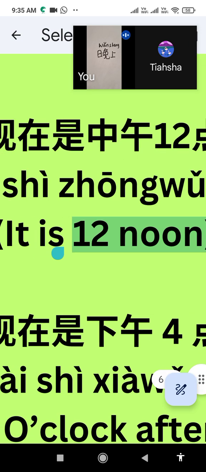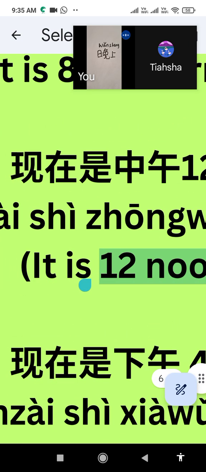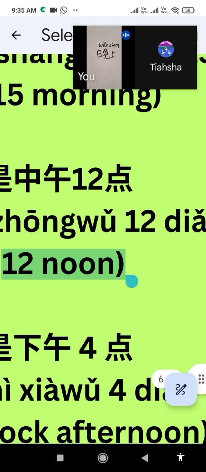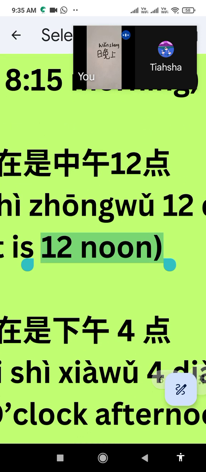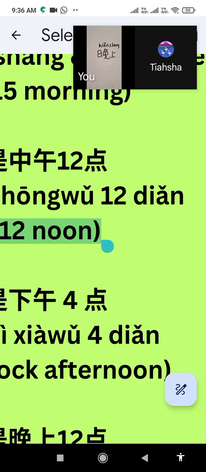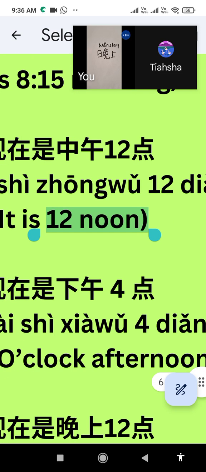But this Shang, you see here, is actually 12 noon. In the second phrase, Zhong Wu is not Zhong Shang. Zhao Shang is morning, but Zhong Shang is not that. Zhong Wu is actually called 12 noon. That is noon time, which is daytime. The lunch time is 12 noon. That is called Zhong Wu.